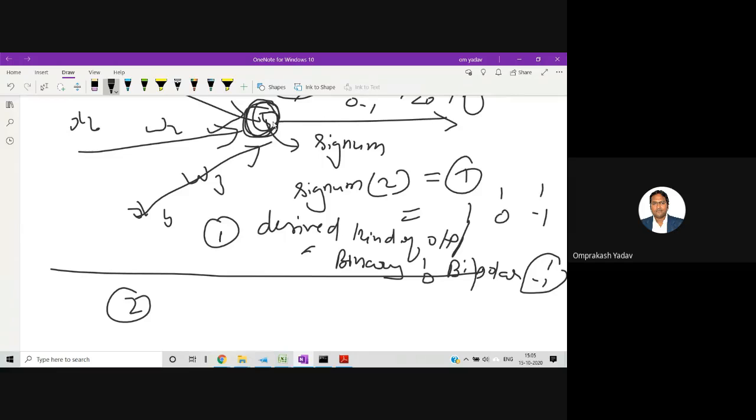So this function can be of different types depending on the application. It can be a ramp function, unit step function, signum function, sigmoidal function. Depending on our application, we have to choose which kind of function we are going to take.